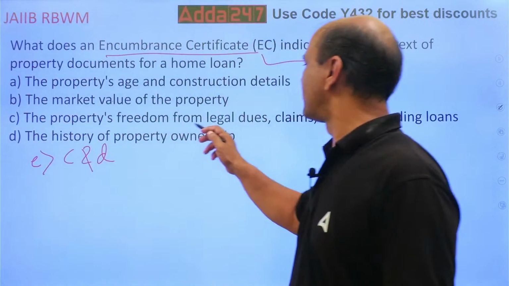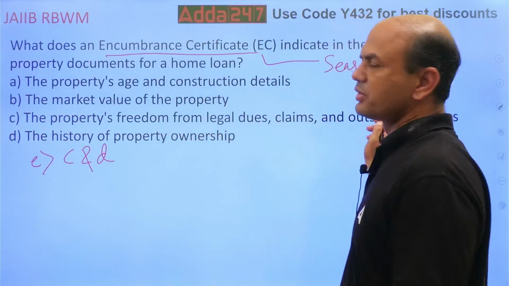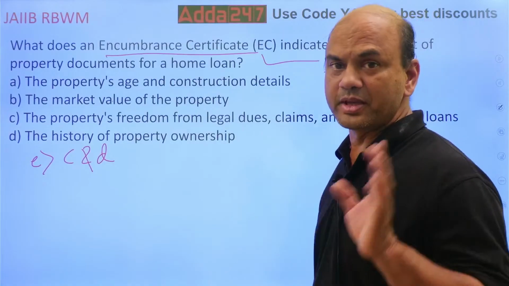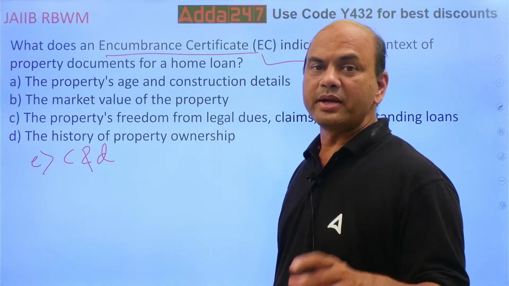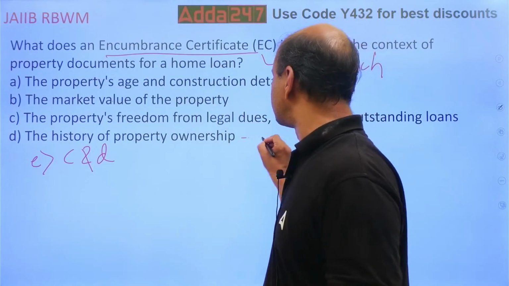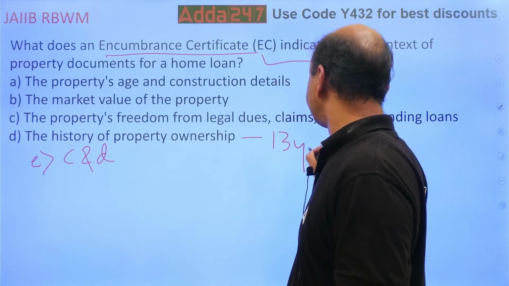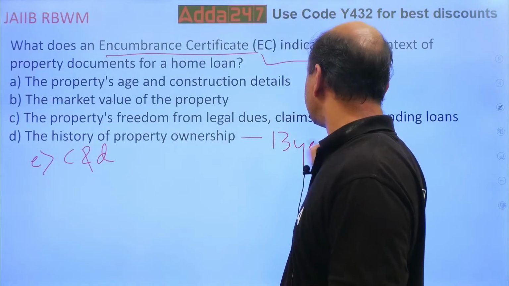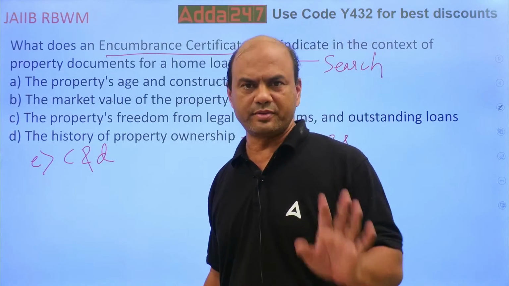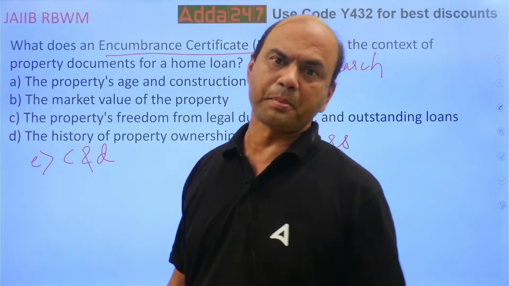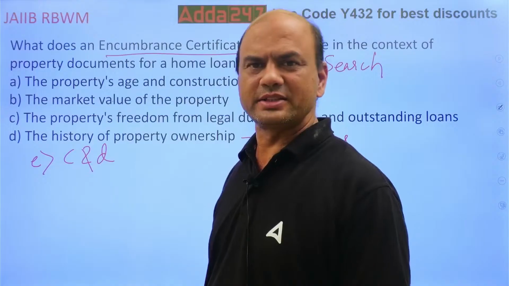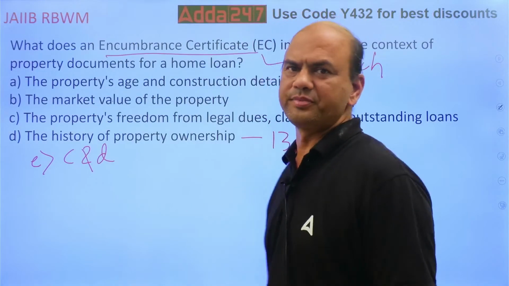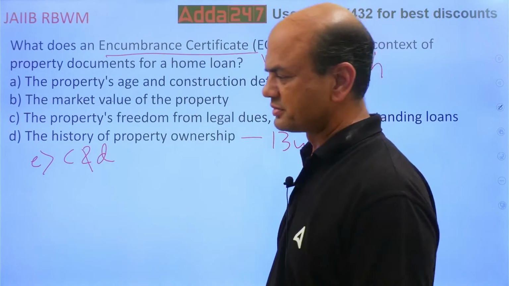See, property's freedom from legal dues, claims and outstanding, so this will be given. And history of property's ownership, that is also given. But this history is given for, as per the rules, 13 years. 13 years it's required. Because there is a law of limitation of 12 years, right? That's why this 13 years report is required. Got it? Clear?